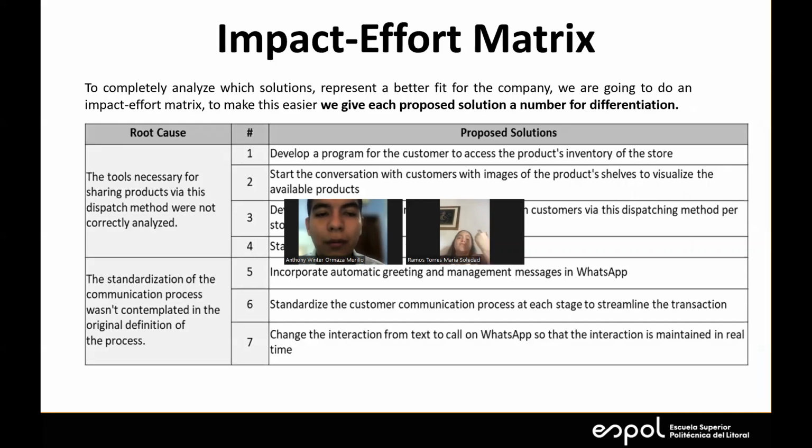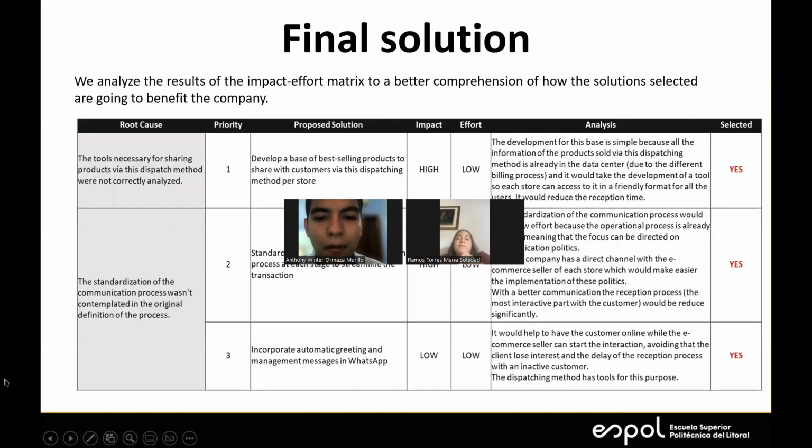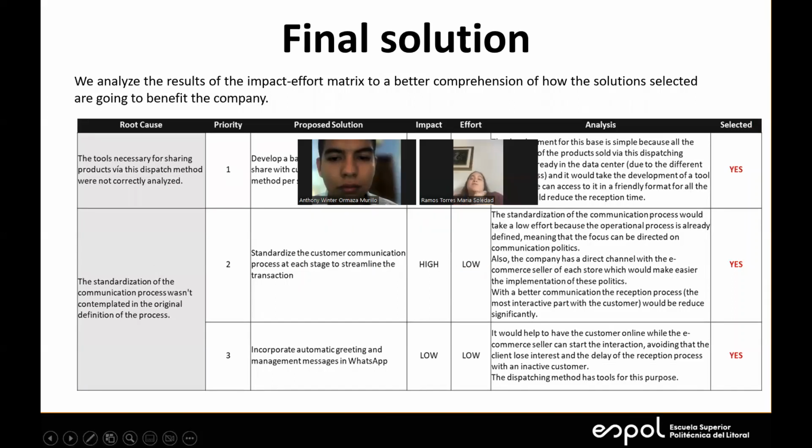In the impact effort matrix, we had the different solutions for the root cause, and we had a number for each. For the impact matrix, what we did, as we see before in another slide, is that we separate them into letters so we can differentiate them, and then we realize how much impact and how much effort they're going to take. This is for the prioritization.